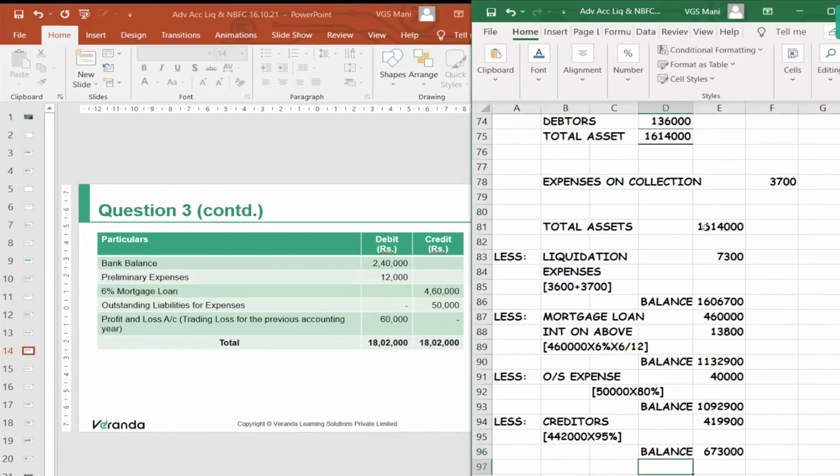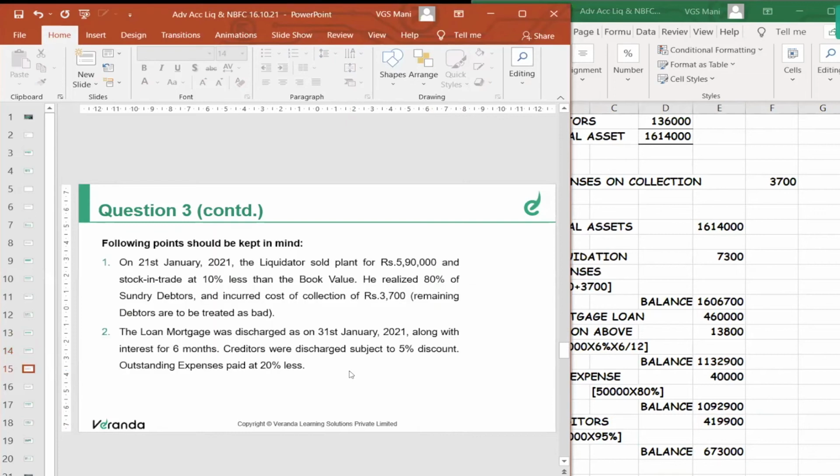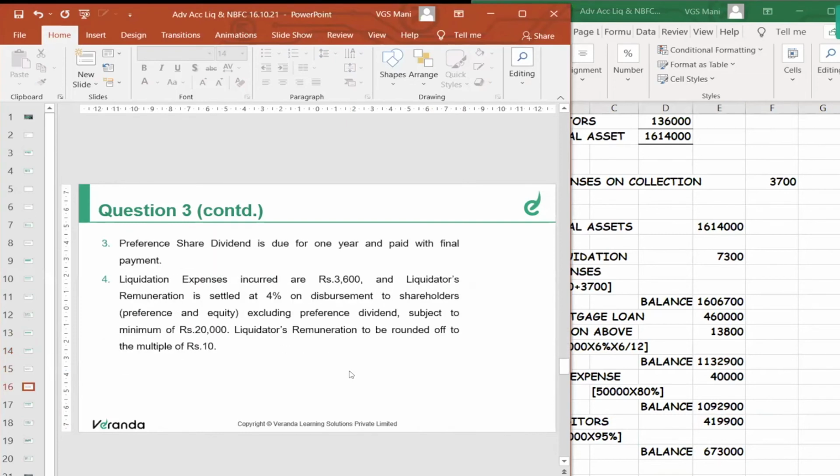Assets minus all these expenses. Then preference dividend is due for 1 year and paid with final payment. Liquidation expenses 3,600. Liquidator remuneration is settled at 4% on disbursement to shareholders, both preference and equity, excluding preference dividend, subject to a minimum of 20,000.